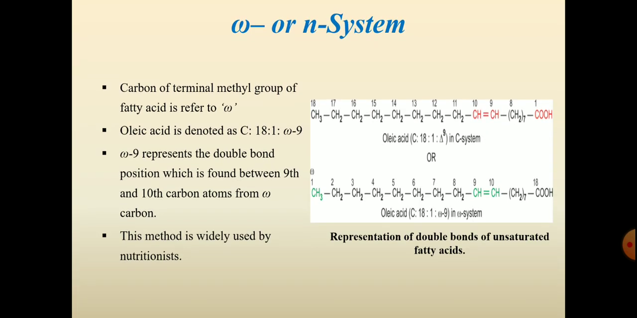Then the next one is the omega or N system. So the carbon of the terminal methyl group of the fatty acid is referred to as omega. The oleic acid is denoted as C18:1 omega 9. So it is read as: oleic acid is an 18 carbon chain fatty acid, and there is one double bond which is located at omega 9. So omega 9 represents the double bond position which is found between the 9th and 10th carbon atom from the omega terminal end, or the omega carbon. This method is widely used by nutritionists.